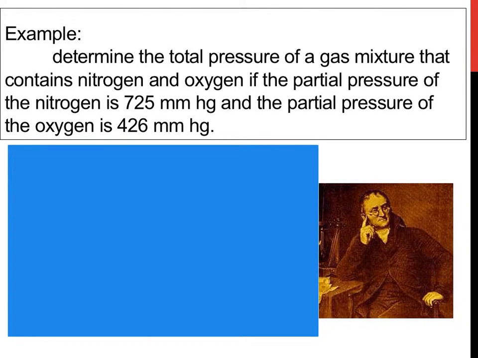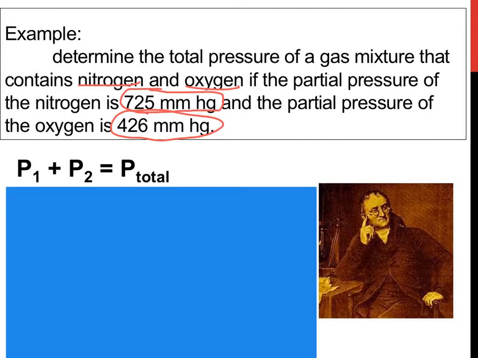So here's an example of Dalton's partial pressure law. Determine the total pressure of a gas mixture that contains nitrogen and oxygen if the partial pressure of the nitrogen is 725 millimeters mercury and the partial pressure of oxygen is 426 millimeters mercury. So a good part again is to pick apart the problem. You have two gases, nitrogen and oxygen.